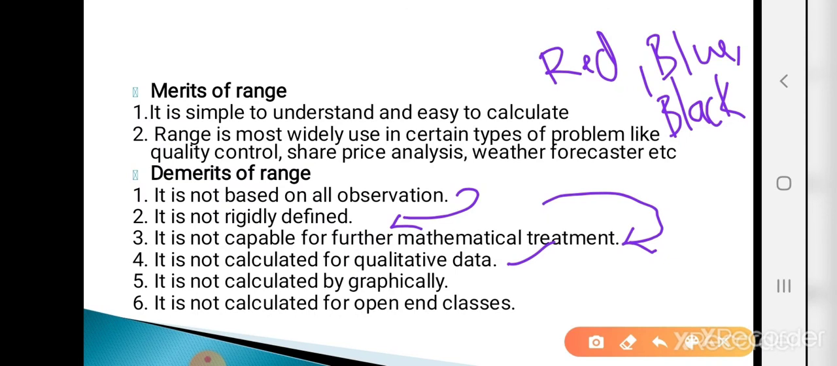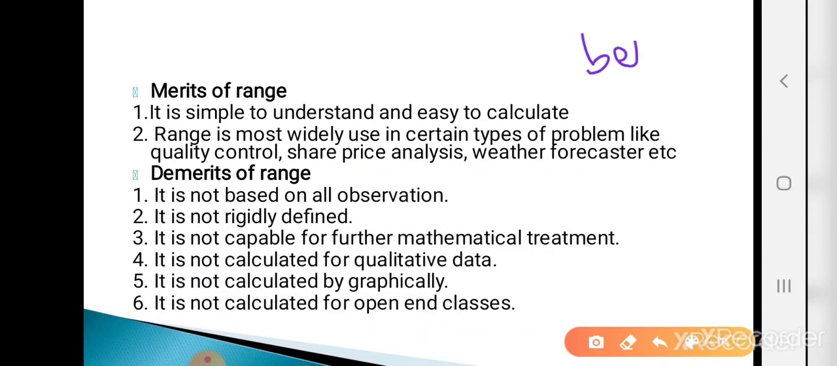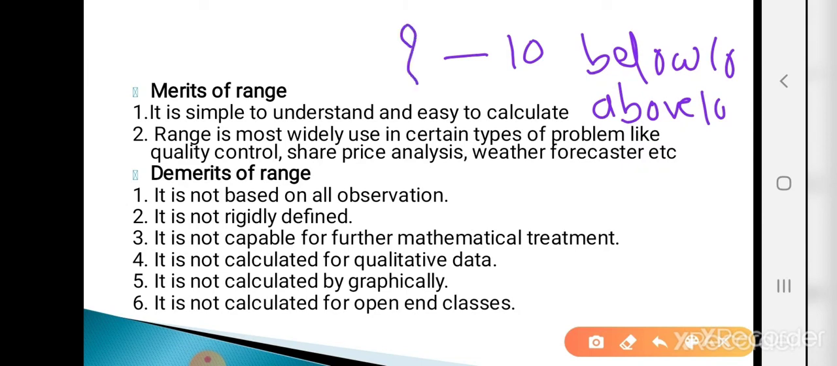Okay. Now the next one is it is not calculated for open-end classes. Suppose the classes are below 10 and above 10. Below 10 means 10 and less, and above 10 means 10 onwards. So which one is the largest value and which one is the smallest value in the given data? We can't calculate. So it is not calculated for open-end classes.